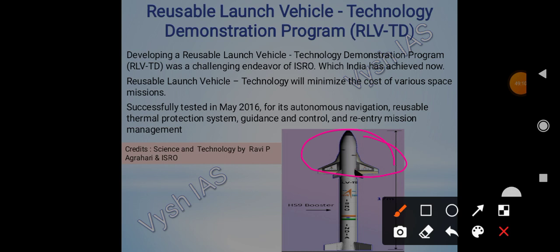It was successfully tested in May 2016 for its autonomous navigation, reusable thermal protection, because it has to enter the atmosphere and withstand that temperature, and then guidance and control, and re-entry mission management.